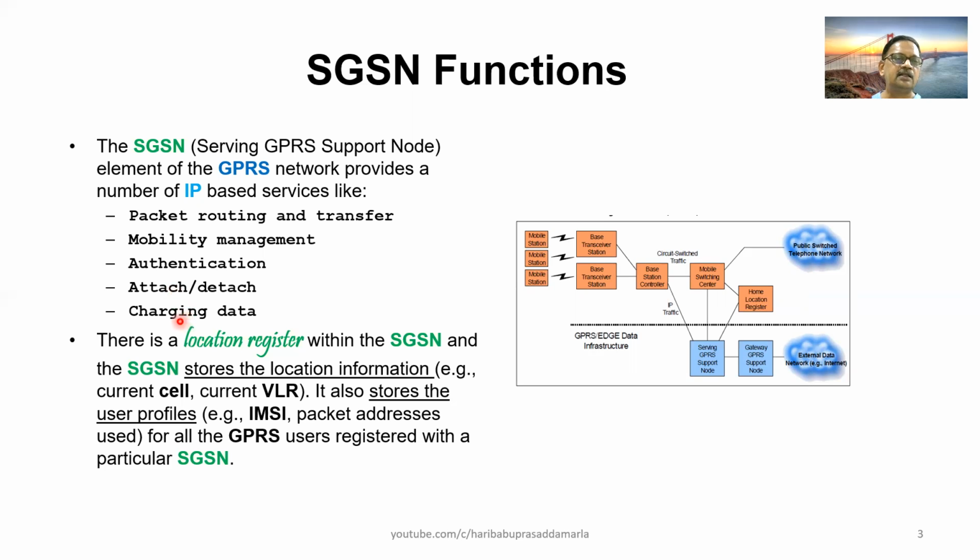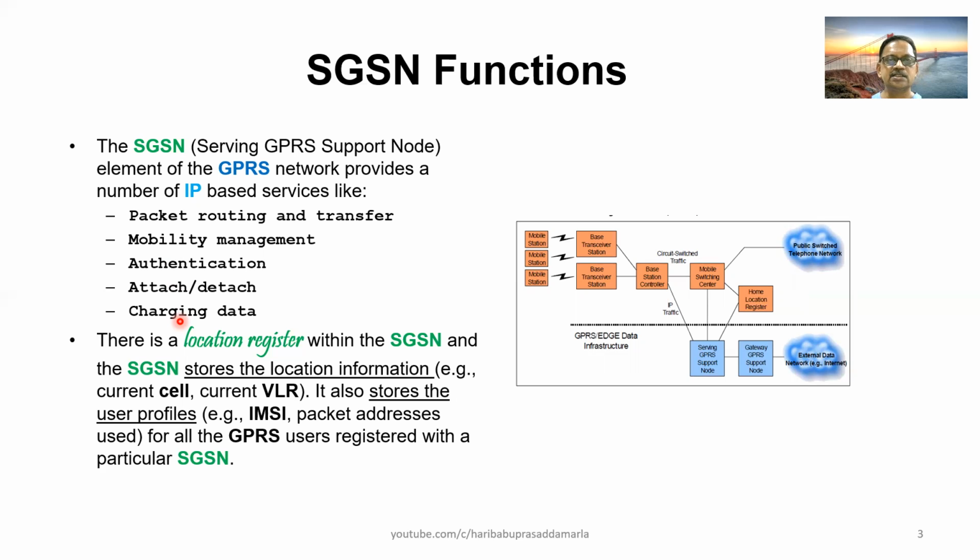Then the fifth important function is charging the data. So the user in a session uses some quantity of data, maybe in kilobits or megabits or gigabits. So it is to be counted, it is to be measured, and accordingly it is to be charged. So this comes under charging data.